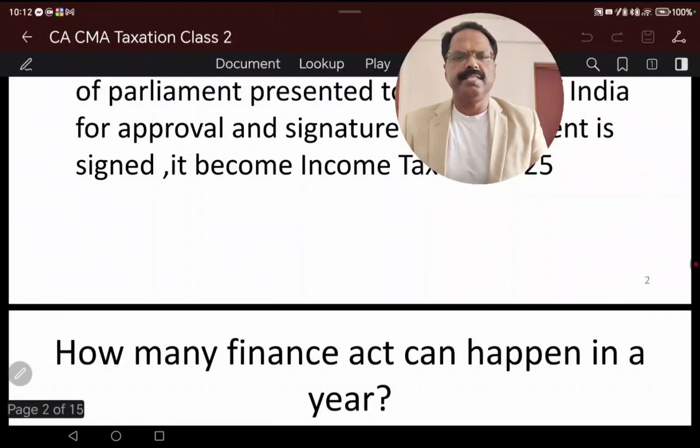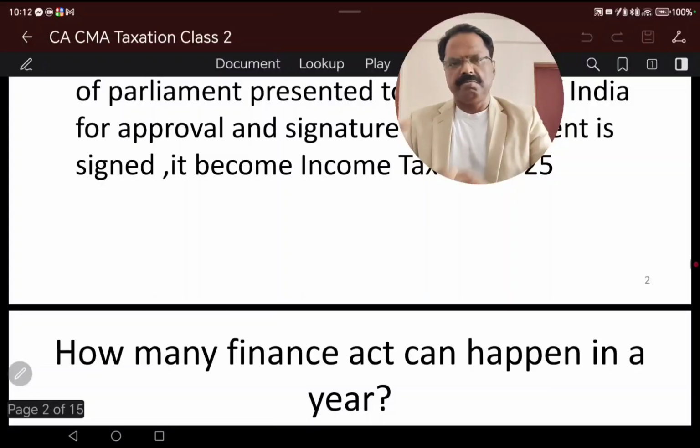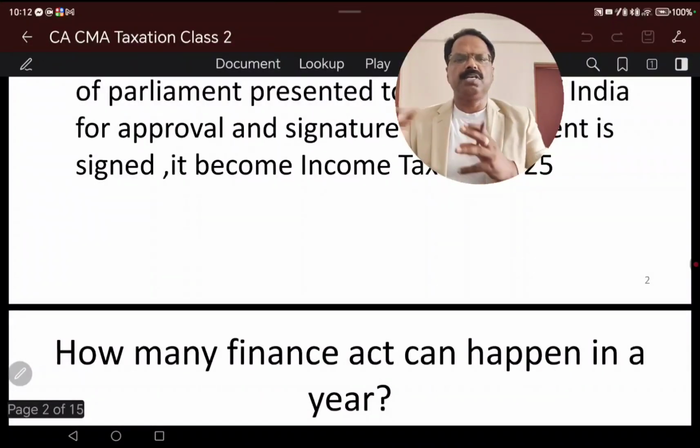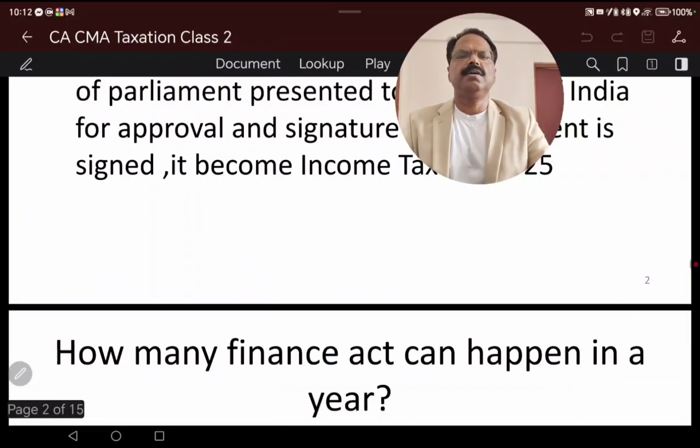Normally, in a general case, only one Finance Act can happen in a year. Based on the 1st February, the concerned Finance Minister submits the budget, and both Houses of Parliament discuss and approve the budget. That is a one-time process, and there is only one Finance Act.